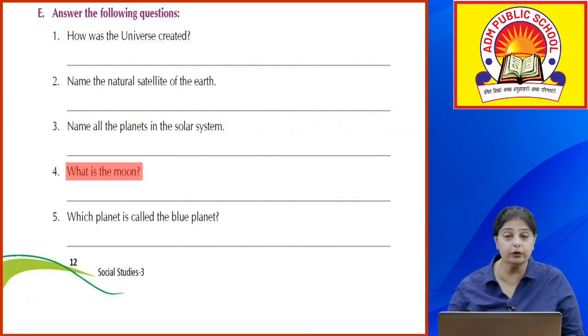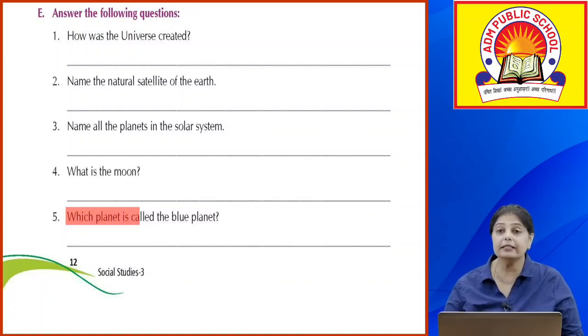What is the moon? We've already studied about this in the chapter. Okay, what is a moon? You have to write about it in the answer here. It is the natural satellite of the earth. How does it change shapes? When it is a full moon, what is it called? When it is a new moon, what is it called?